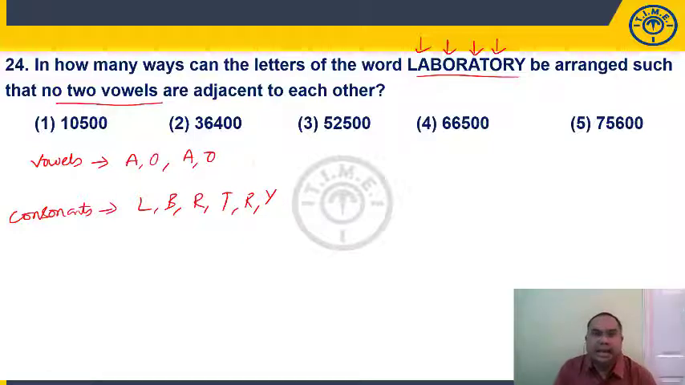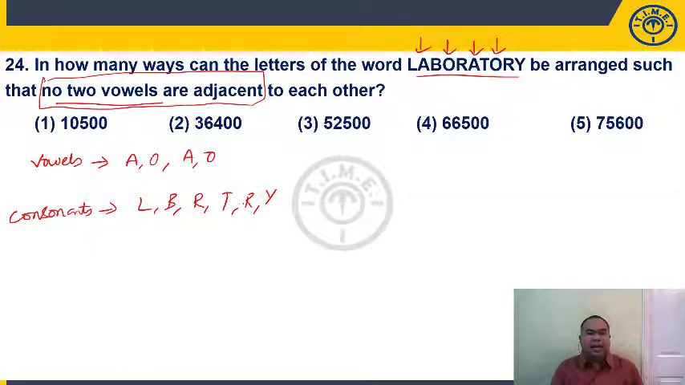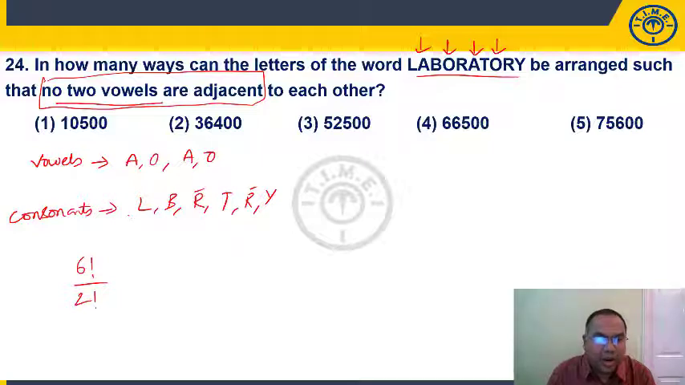Now it's a 10-letter word. So 4 are vowels and 6 are consonants. In how many ways can we arrange these such that no two vowels are adjacent to each other? So first you arrange these 6 letters. L, B, R, T, R, Y can be arranged in 6 factorial divided by 2 factorial ways, because R is repeating here. When we arrange this, how many places do we get? 1, 2, 3, 4, 5, 6, 7. In these 7 places, I don't want vowels to be together, so we have to arrange them.